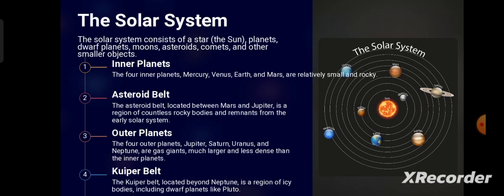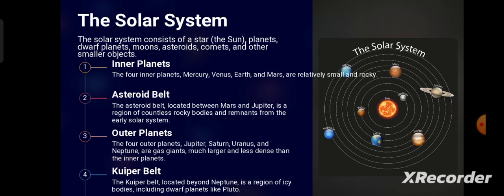Coming back, as we have already discussed, the inner planets are relatively small in size and composed of rocky material. Then the asteroid belt is located between Mars and Jupiter.